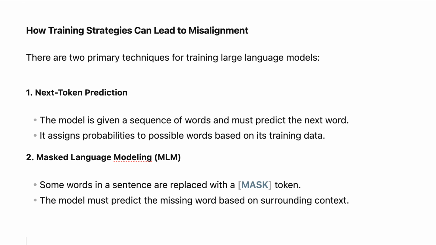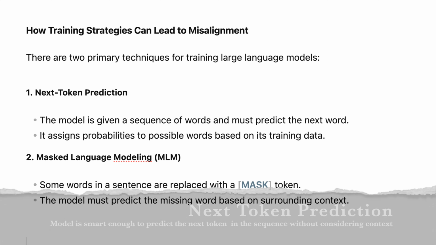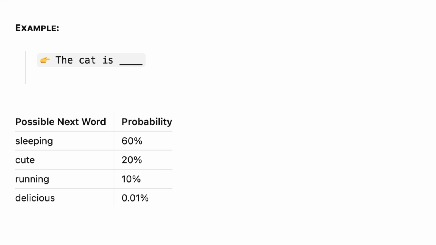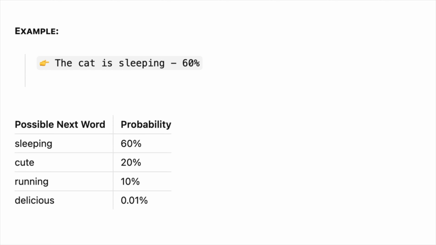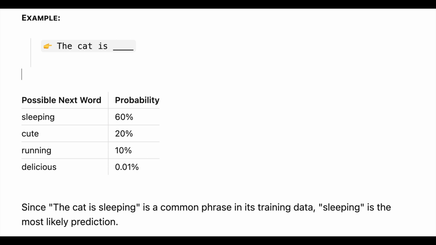Now, let's understand how the training strategies can lead to misalignment in AI models. There are primarily two techniques used for training large language models, such as transformers: one, next token prediction, and the other, masked language modeling. Now, what is next token prediction? Next token prediction is a technique in which a model is given a sequence of word inputs and is asked to predict the next word in the sequence. The language model is in fact able to estimate the likelihood of each possible word from the previous sequence. For example, if the input sentence is 'the cat is dash', since 'the cat is sleeping' is a common phrase in its training data, 'sleeping' is the most likely prediction.